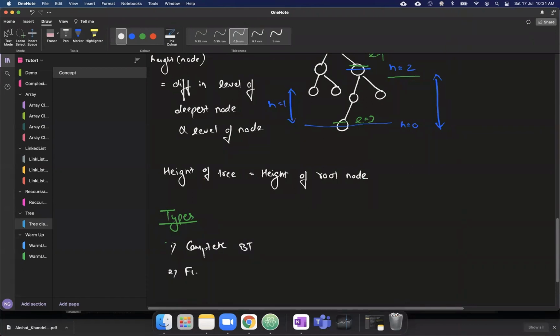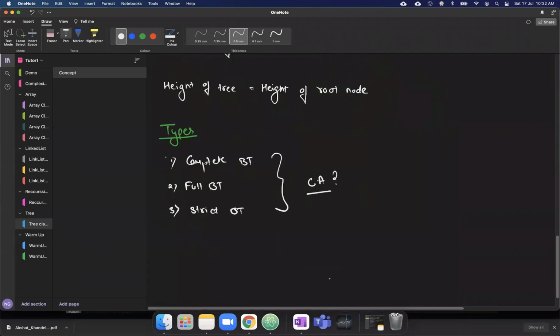Second, the full binary tree, and then the strict binary tree. Today's class assignment is to find out what they are. If I ask you what a complete binary tree is, what a full binary tree is, and what a strict binary tree is, you have to tell me. Cool. Class assignment is clear.